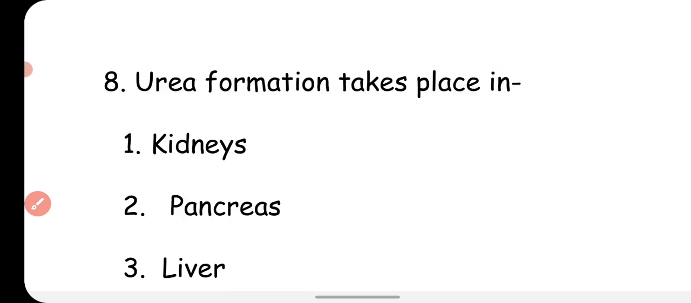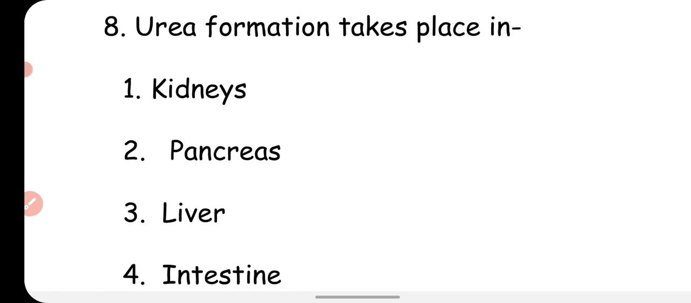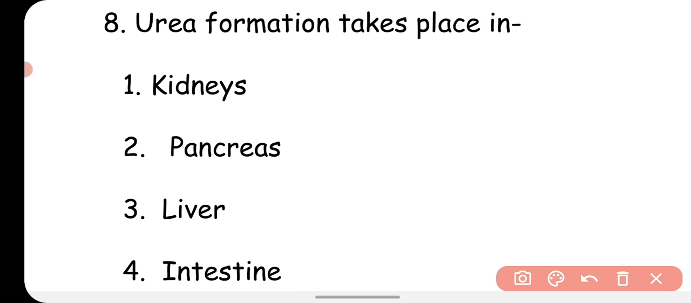Now let's see the next question. Urea formation takes place in, okay, whatever nitrogenous products are formed because of the different metabolic activities in the cell, the nitrogenous products are converted into the form of urea. In which organ does this urea formation take place?